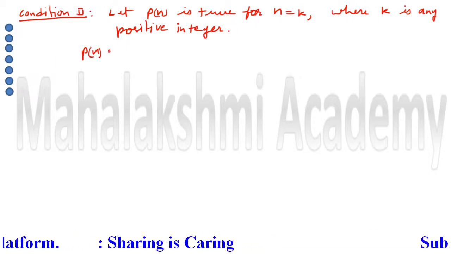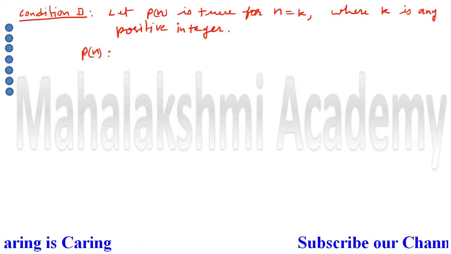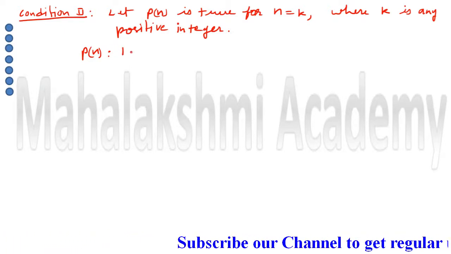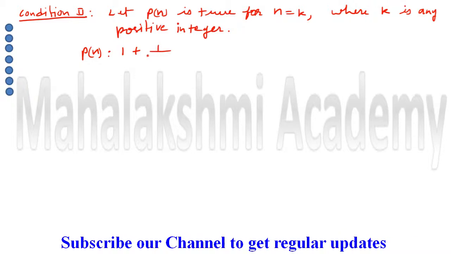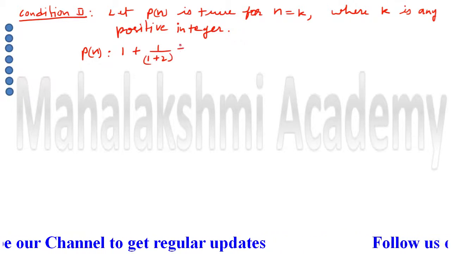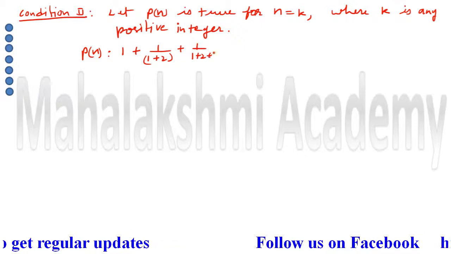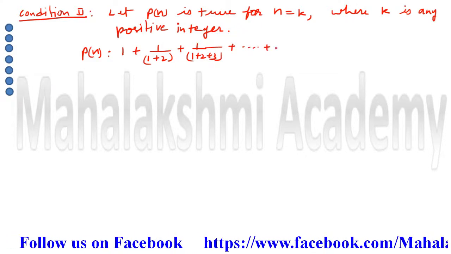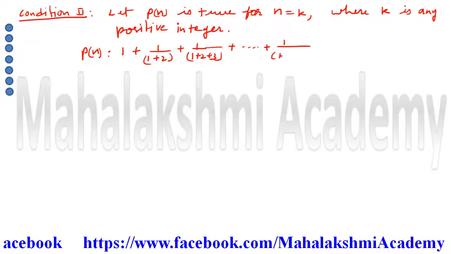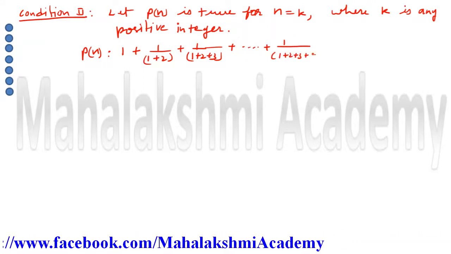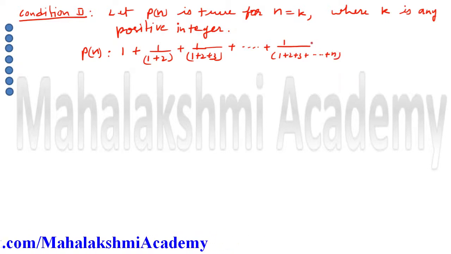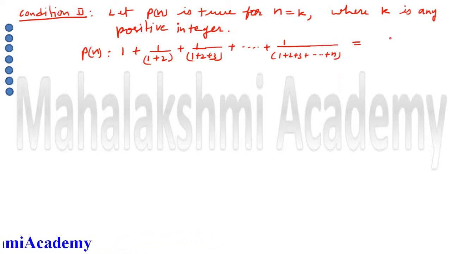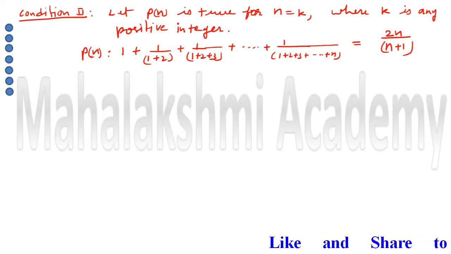So the Pn statement, from the previous page I am writing, students. Pn is 1 plus 1 upon 1 plus 2, then 1 upon 1 plus 2 plus 3, then extended up to 1 upon 1 plus 2 plus 3, again extended up to n, and then equal to 2n upon n plus 1. So this is our Pn.